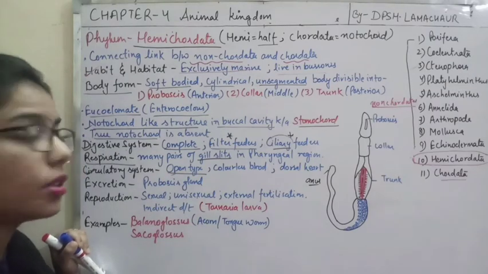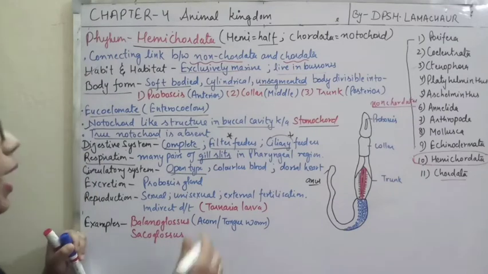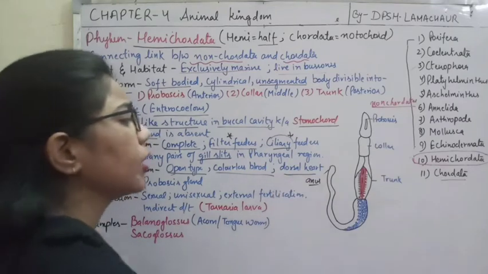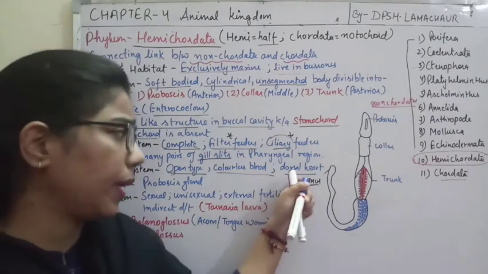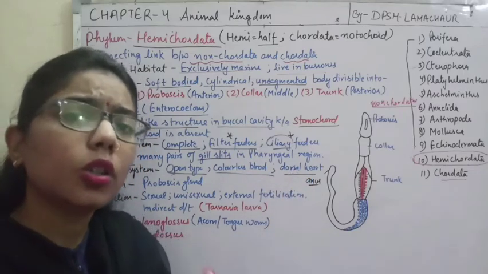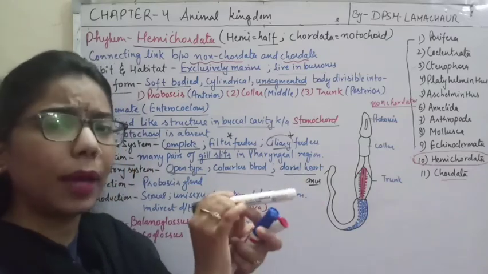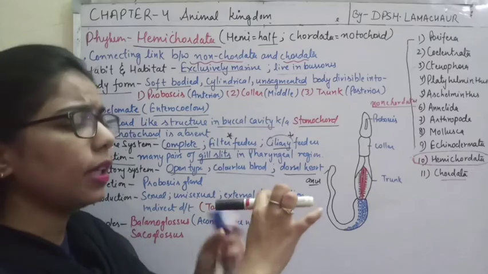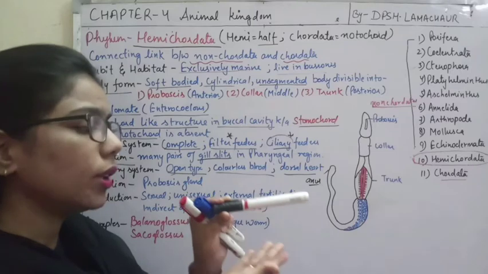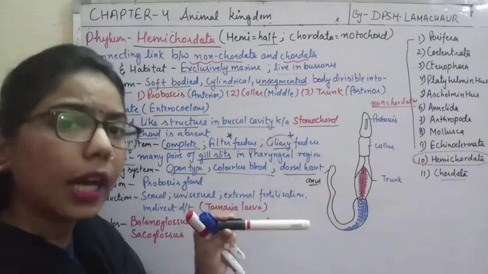Which circulatory system has not developed here yet? The closed circulatory system, right? And the blood is colorless. Very important: the heart is placed dorsally. It means their heart is present in the dorsal part. For example, if this is the body of balanoglossus, the upper part will be the dorsal and the lower part will be the ventral. So their heart is situated in the dorsal region, meaning on the upper side.